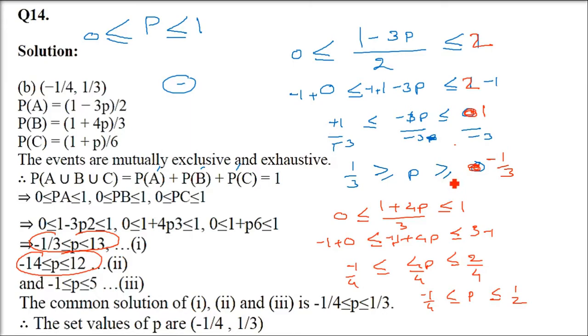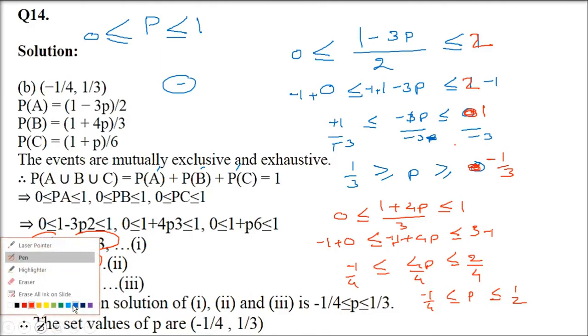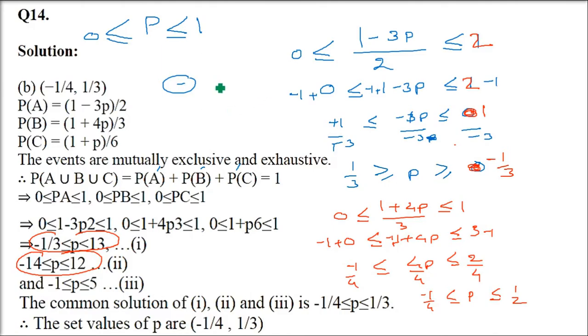Now the third one. Third one is 1 plus P by 6. So let me do it here. Okay. 1 plus P by 6 is between 0 and 1. Now multiply by 6. So this is going to be 0. Here it is going to be 6. Now subtract 1. So you get minus 1 here. P 5. So P is between minus 1 and 5.